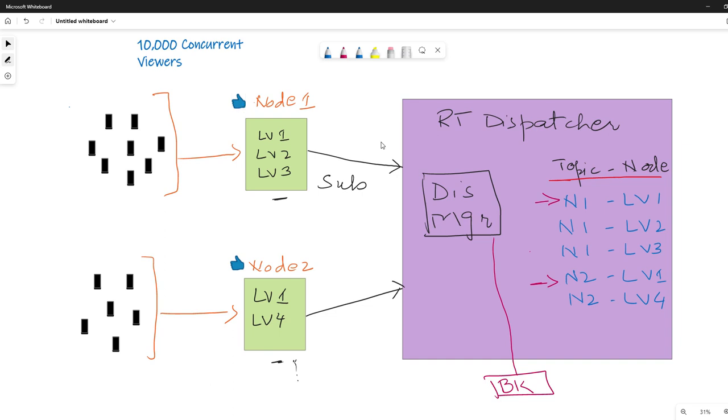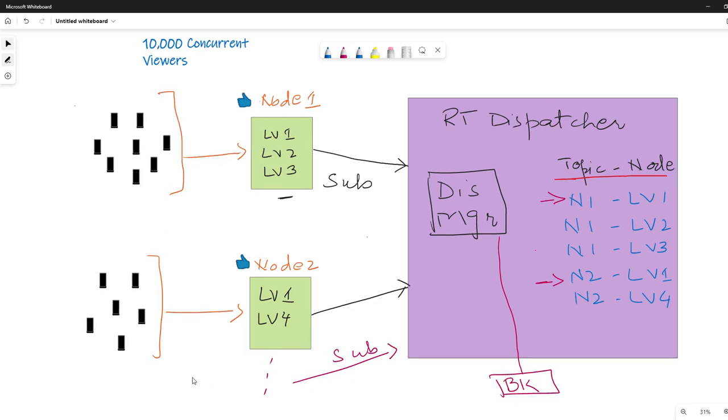This is how the engineers managed to scale their solution, in which the nodes subscribe to the dispatch manager, and then the dispatch manager delivers the likes to all the nodes that have subscribed to it. And this is scalable. As you can see, we can add more nodes, and those nodes will just have to subscribe to the dispatch manager. So we have this design where we can handle 10,000 concurrent viewers with the dispatcher and subscription model.